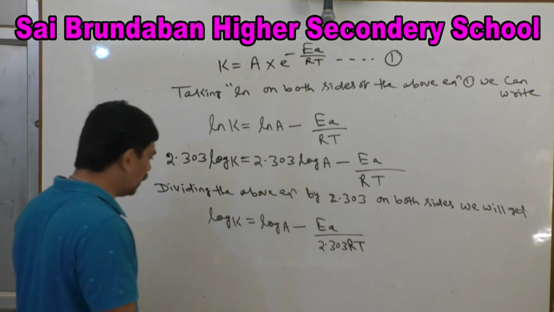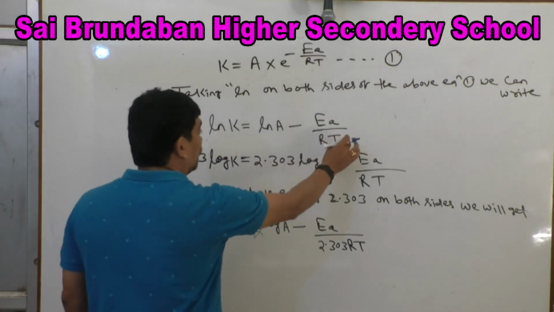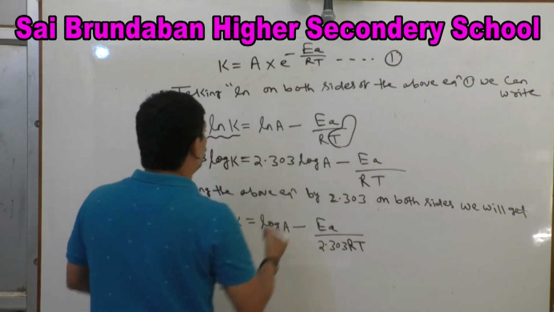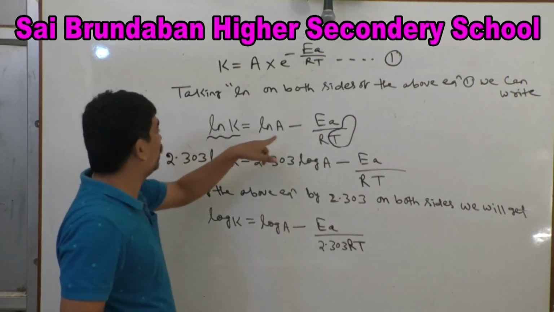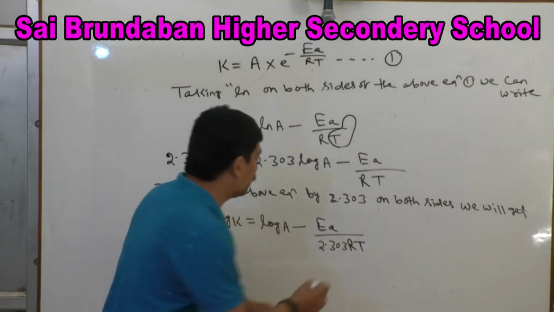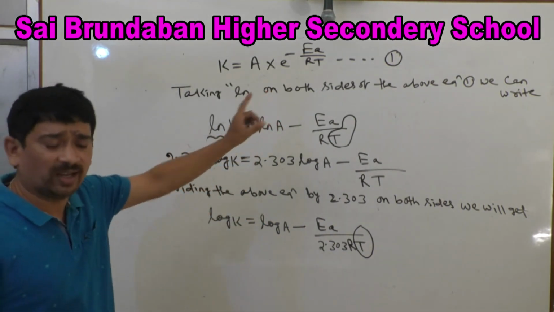Clear? Look, if we plot a graph between log k versus 1 by T, then what will be its slope?